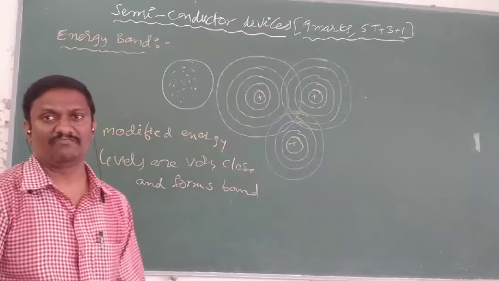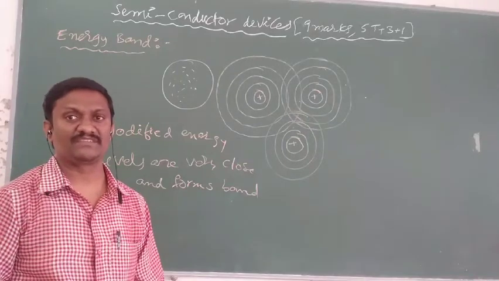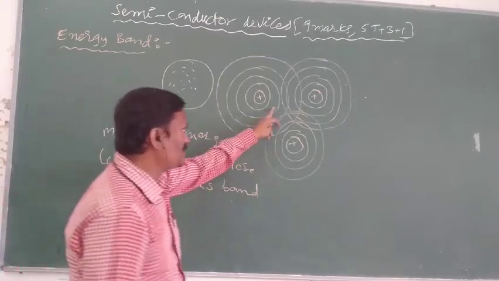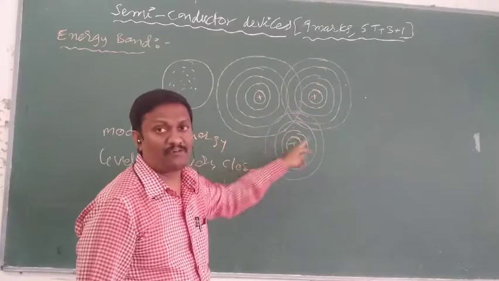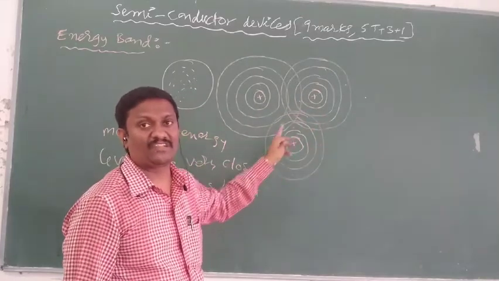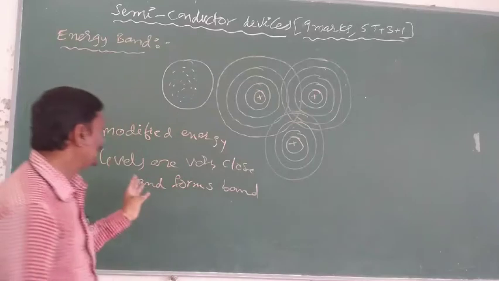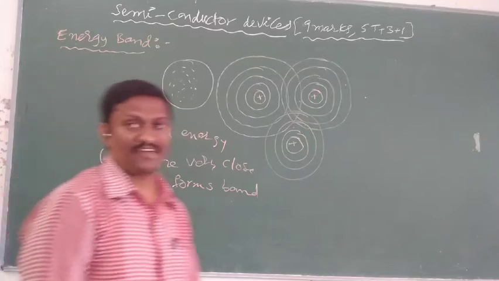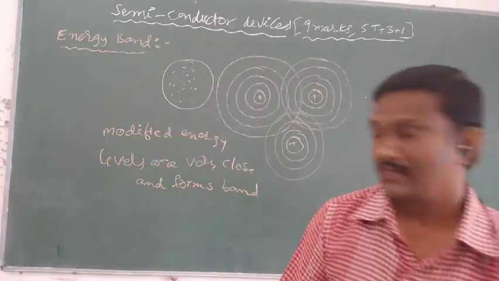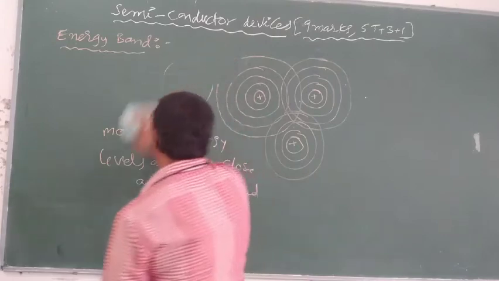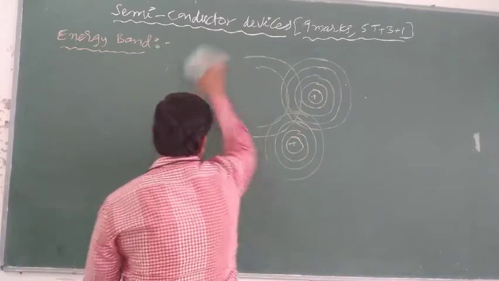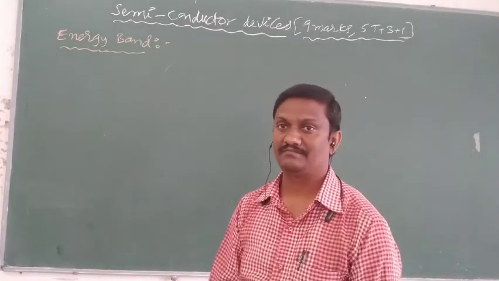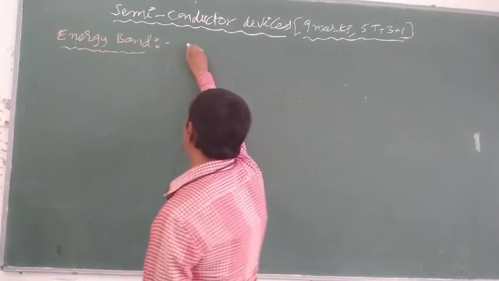So that is why bands are produced in solids: in solids all atoms are tightly packed, and energy levels in one atom and energy levels in neighboring atoms overlap each other. Overlapping modifies the energy levels. Modified energy levels are very close and form energy bands. That is the definition of energy bands. Next, these energy bands are of two types. The first one is the conduction band, and the second one is the valence band. So overall, energy bands are of two types.